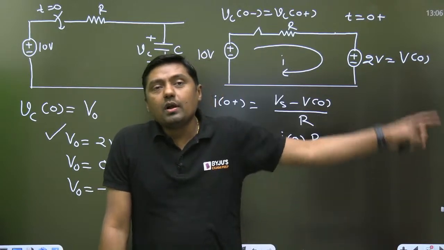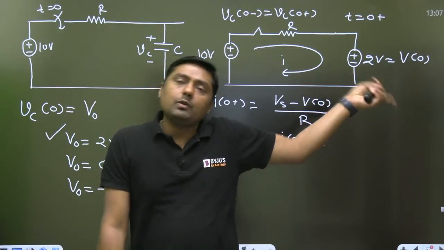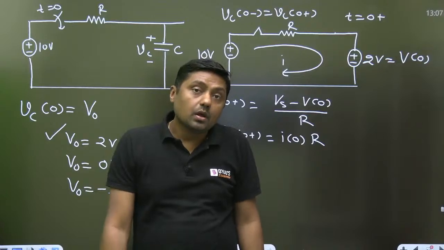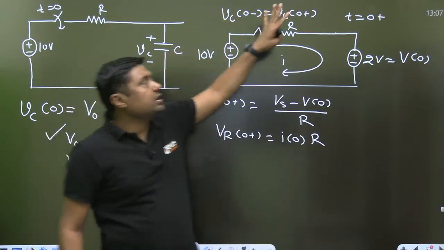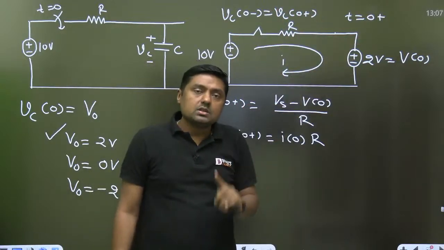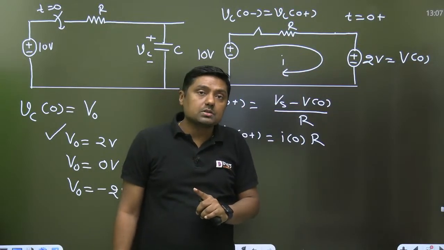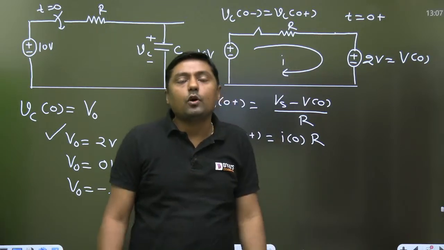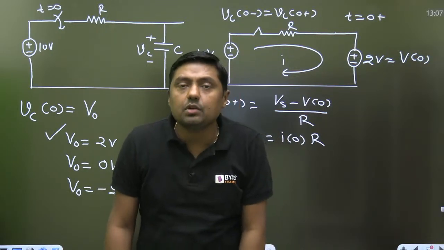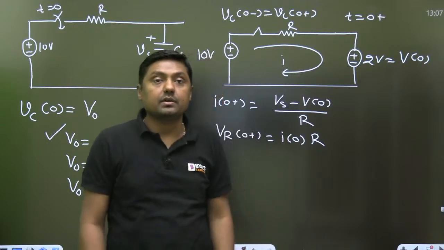Right now, everyone tell me what will be the final voltage. Always remember, this is the diagram for t equal to 0 plus. Exactly at t equal to infinity, always remember, for DC transient, the capacitor will act as what? Open circuit.